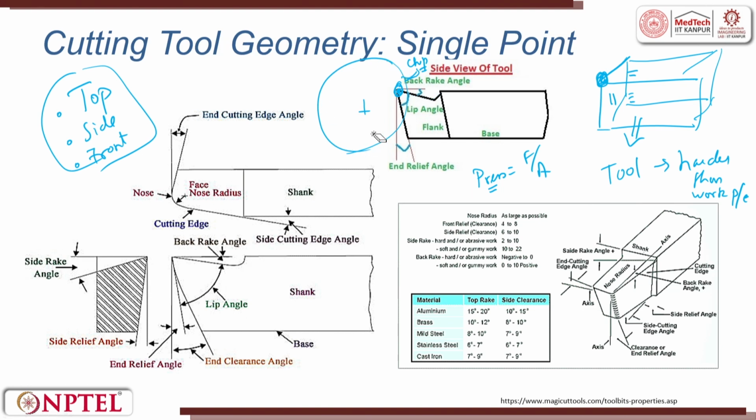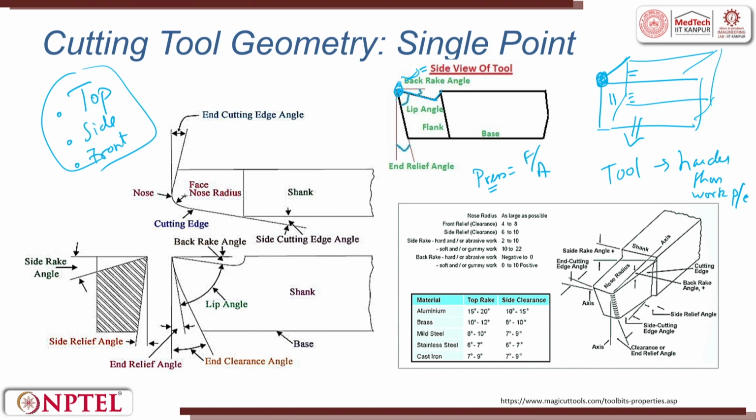So, I will now focus on the angles. If you see the side view of the tool, you can see there is a rake face. The rake face is the face where the chip moves, and here we have the back rake. Just hold on for a minute; when we go through the other views, you will understand where this back comes from. So, there is a rake face, and in this rake face the chip will move out.